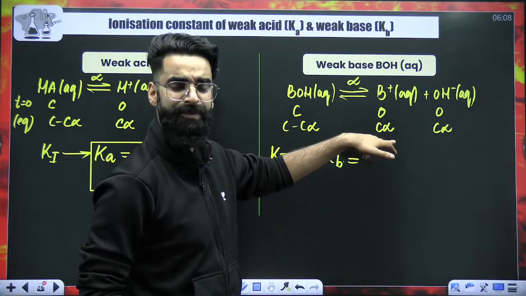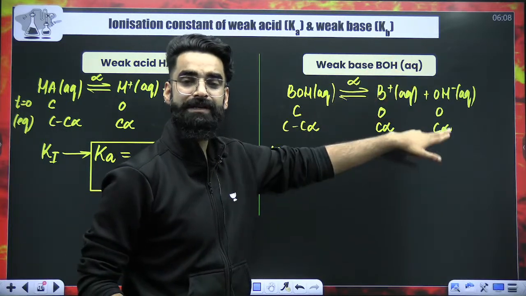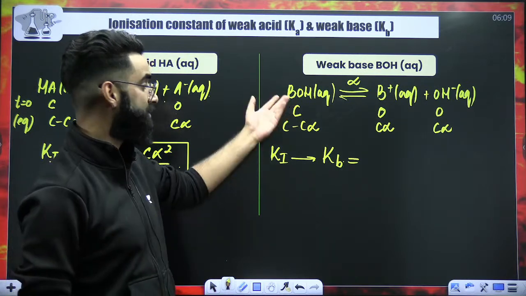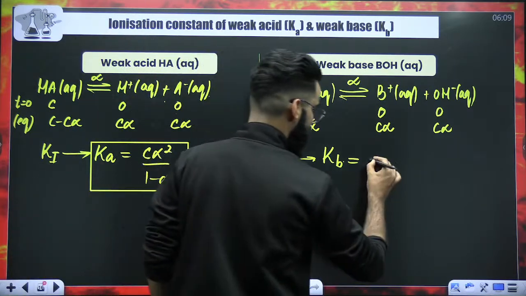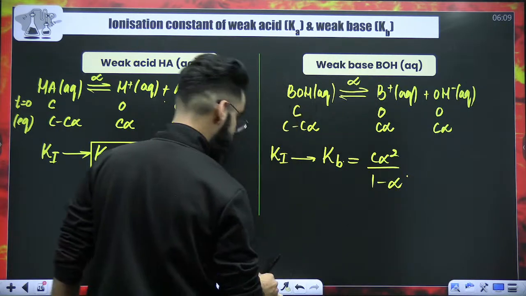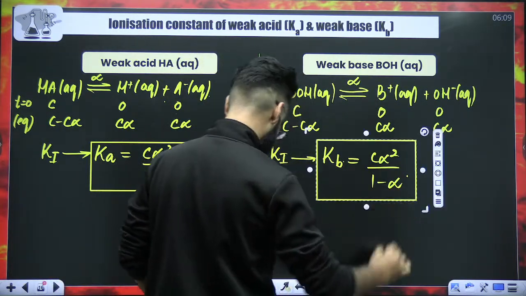Concentration of B positive at equilibrium raised to the stoichiometric coefficient, concentration of OH negative at equilibrium raised to the stoichiometric coefficient, divided by concentration of BOH. As simple as that. So finally it comes out to be C alpha square divided by 1 minus alpha. And after this, you exactly know what to do.